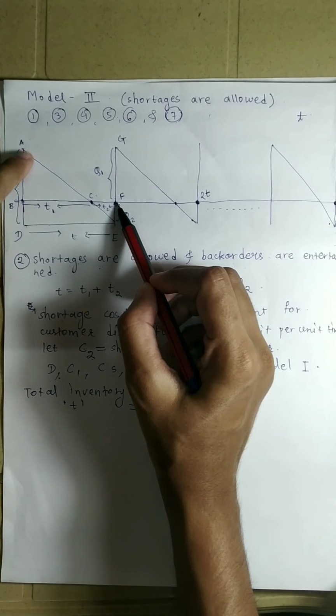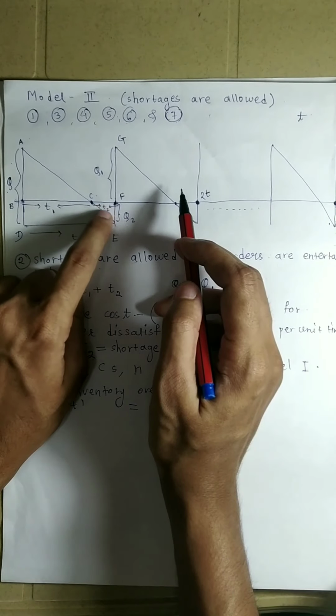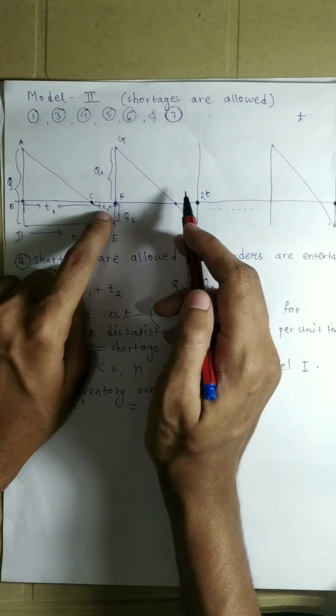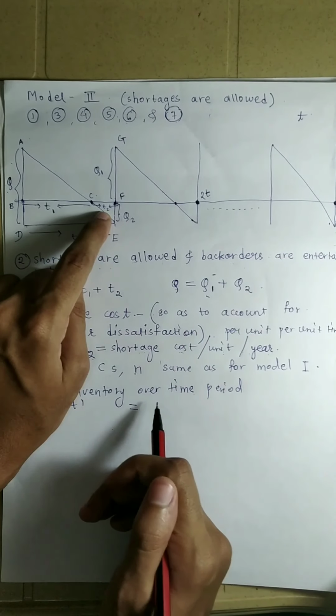Total inventory is only this much, because here we don't have goods in the inventory, we have accumulated back orders.